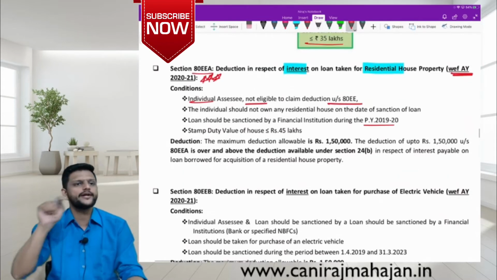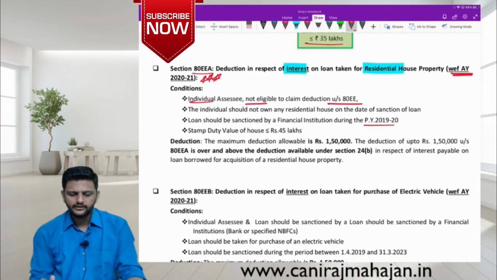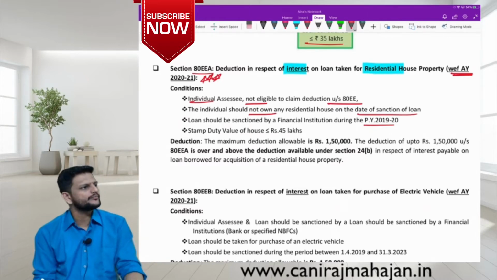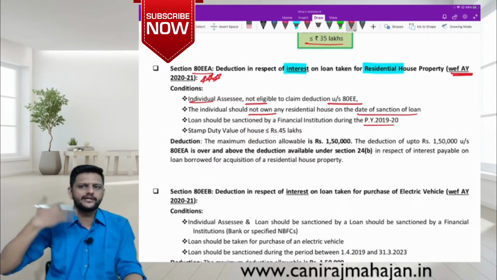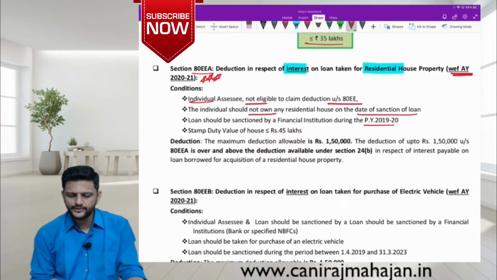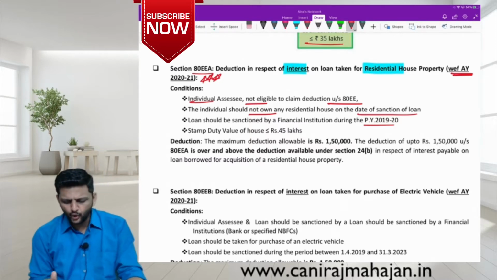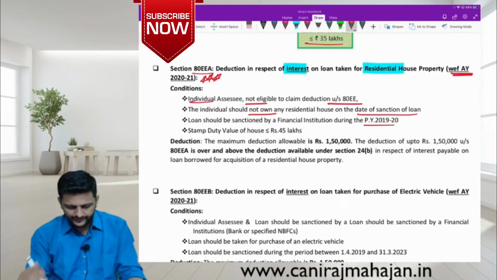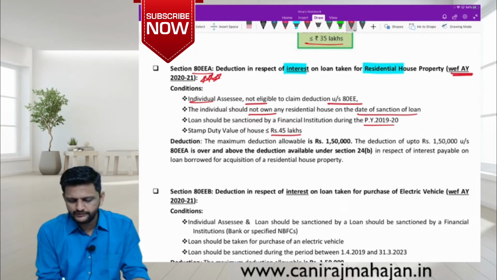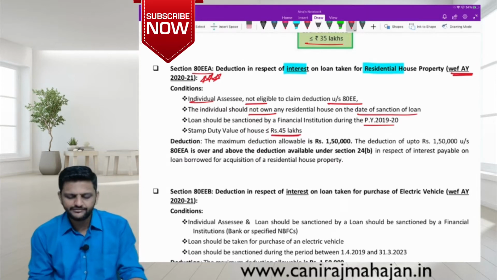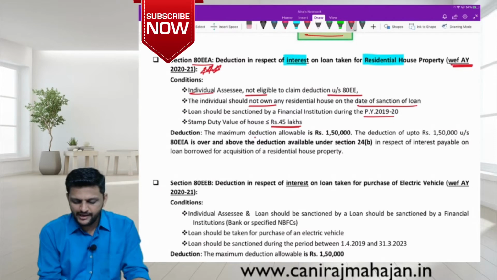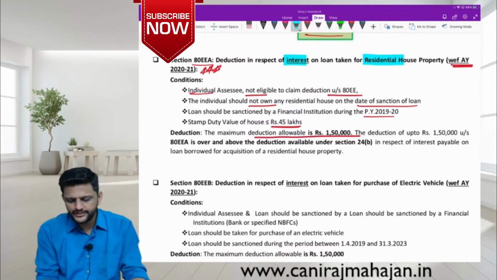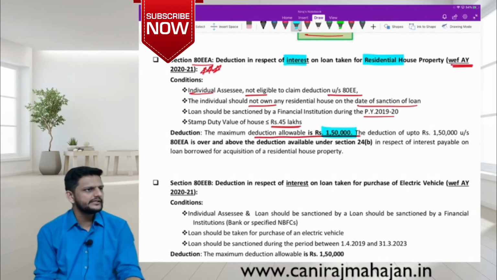Okay? That means who is already not claiming 80EE. The individual should not own any residential house on the date of sanction of loan. So is 80EE kind of again reinvented or again brought into picture, correct? And maybe in future they can keep on doing this, okay? Loan sanctioned by a financial institution during the current year 19-20, but they have reduced the value of the home to 45 lakhs. Deduction maximum allowed 3 times of 80EE,